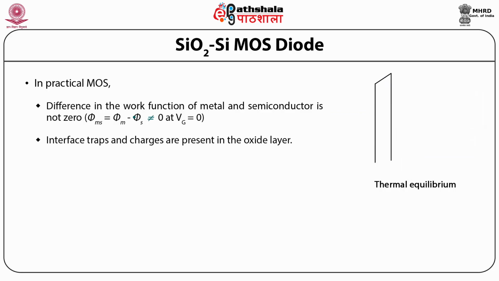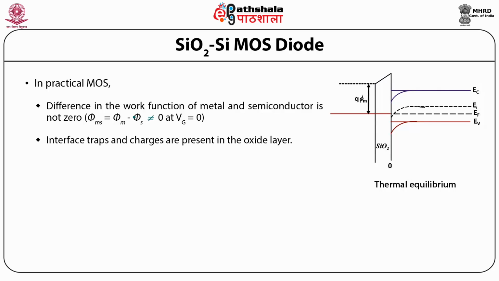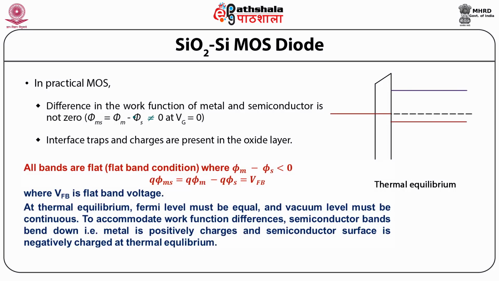Secondly, the interface traps and the charges are present in the oxide layer. So as you can see in the energy band diagram, at thermal equilibrium, the phi m minus phi s is less than 0. It is not equal to 0. Whereas Q phi ms equal to Q phi m minus Q phi s is equal to VFB, which is nothing but the flat band voltage.